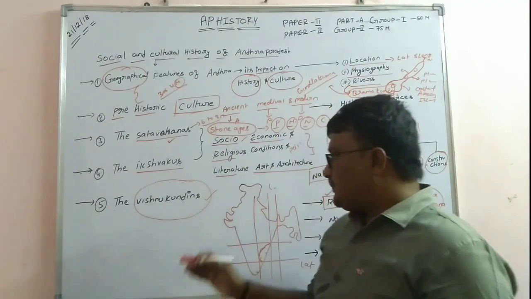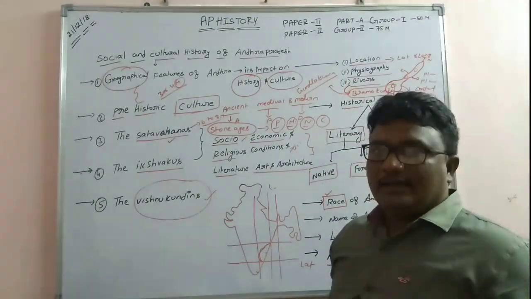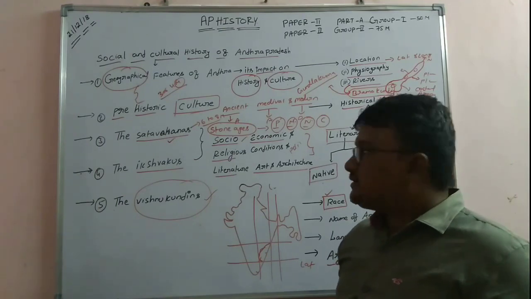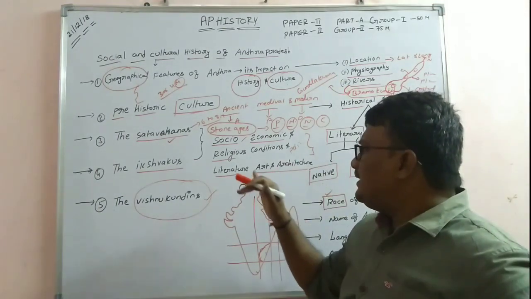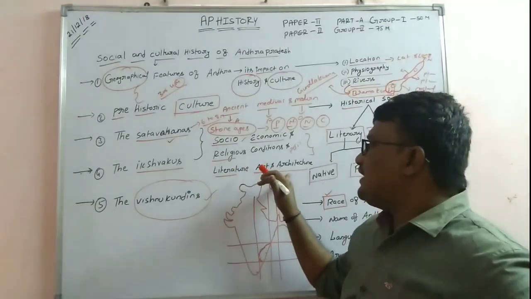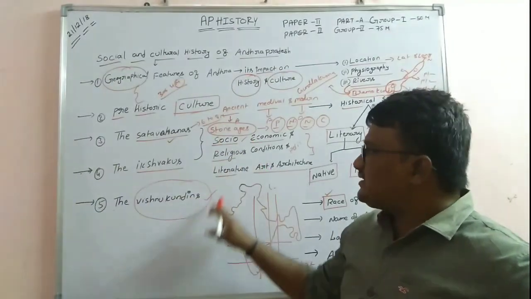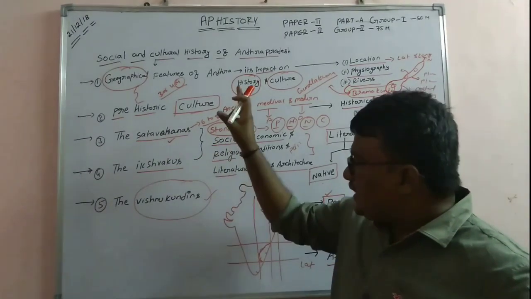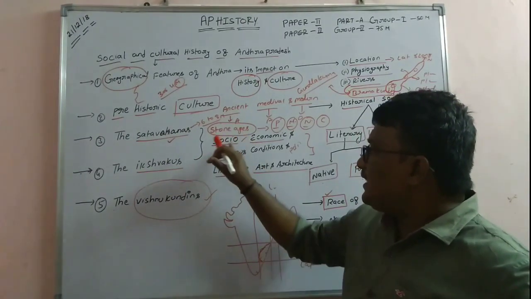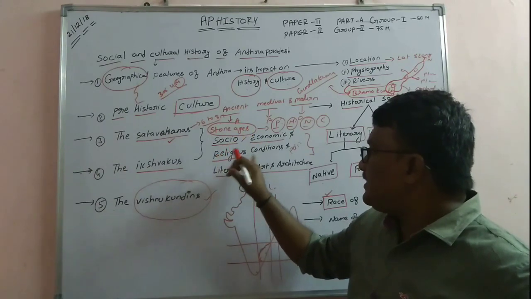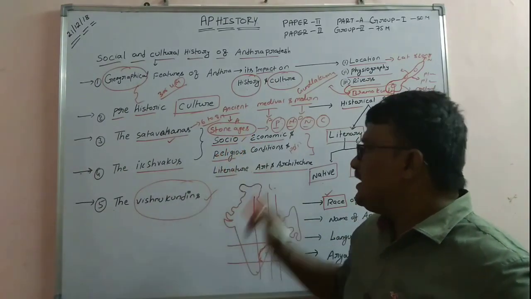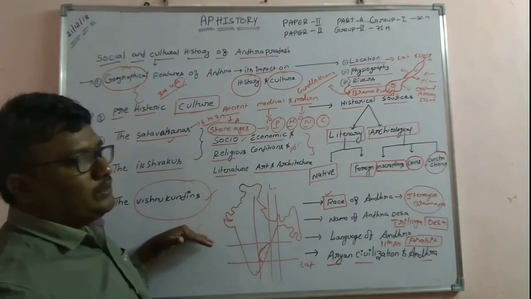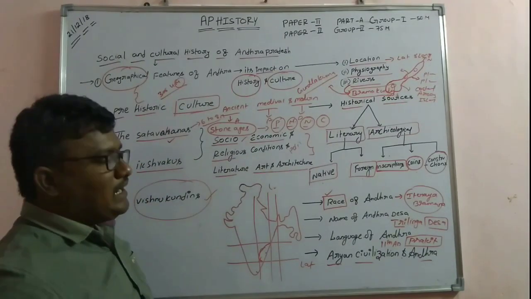The Vishnu Kundin kings made achievements, that is historical monuments, which again come under literature, art and architecture. Whatever the situation may be, we should go for this only. The ancient history entirely depends upon socio-economic and religious conditions, literature, and art and architecture, wherever the sources are available.